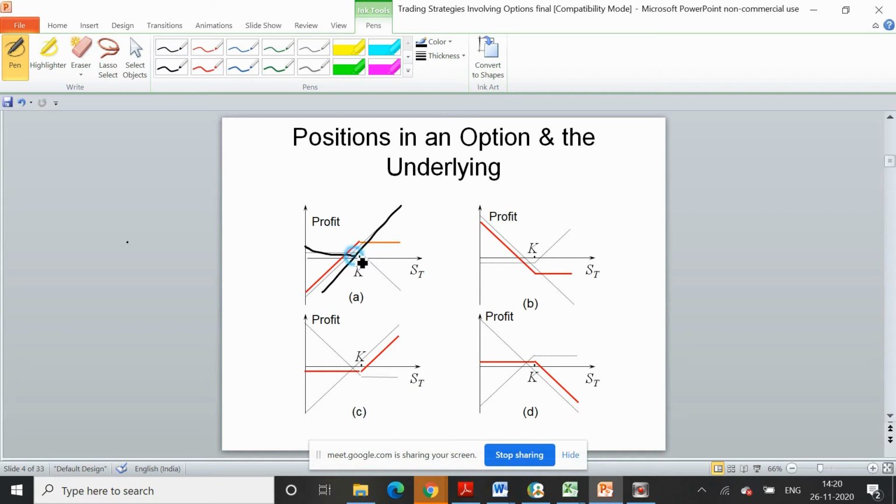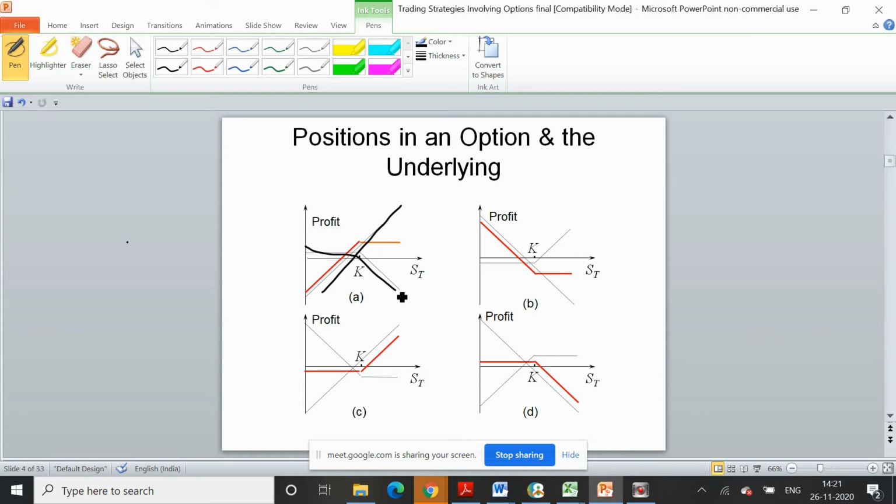So this is your payoff. Your net payoff is shown in this red marking, which shows that in case the spot price goes up or is greater than the exercise price, you will have limited profit, and your losses will be unlimited if the price goes below the spot price. So this is known as a covered call.